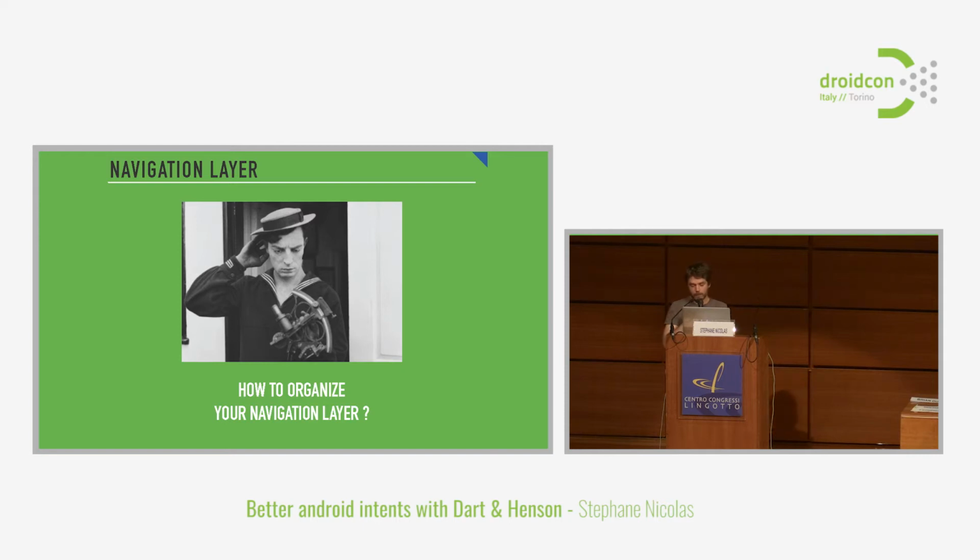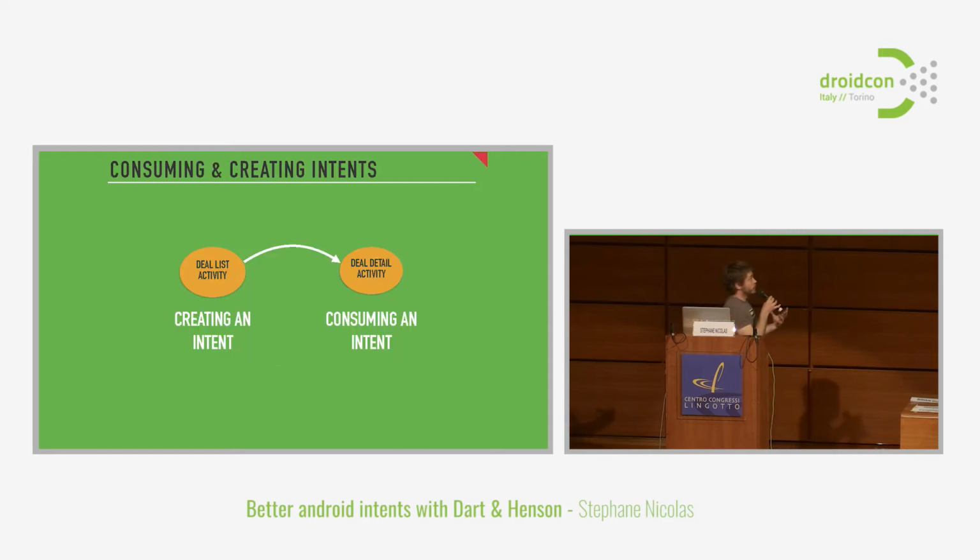As with any problem that we have in IT, it's usually a good idea to divide it. So when it comes to intents, there are actually two sub-problems to solve. The first one is how to create an intent, and the second one is how to consume the intent. So let's take an example from the Groupon business domain. We will have a deal list activity showing deals that you can buy on Groupon, and when the user clicks on one of the deals inside the list on the left, you can launch an activity that explains the detail of the deal. It's just a Grouponization of the famous master and detail example that you can find everywhere on Android.